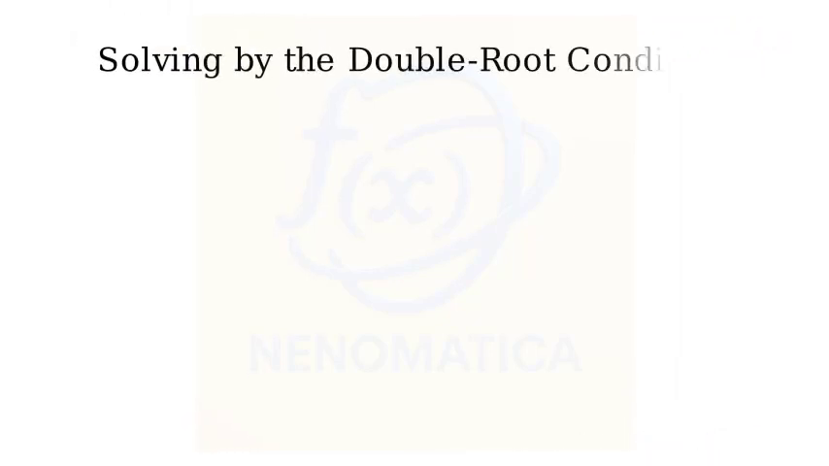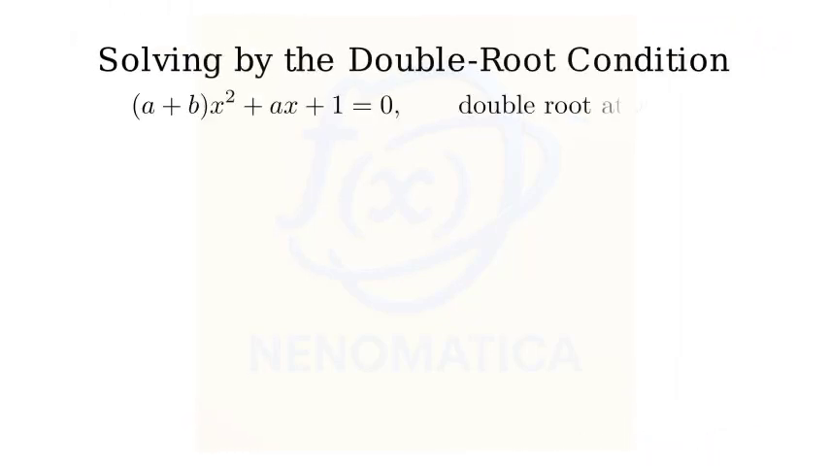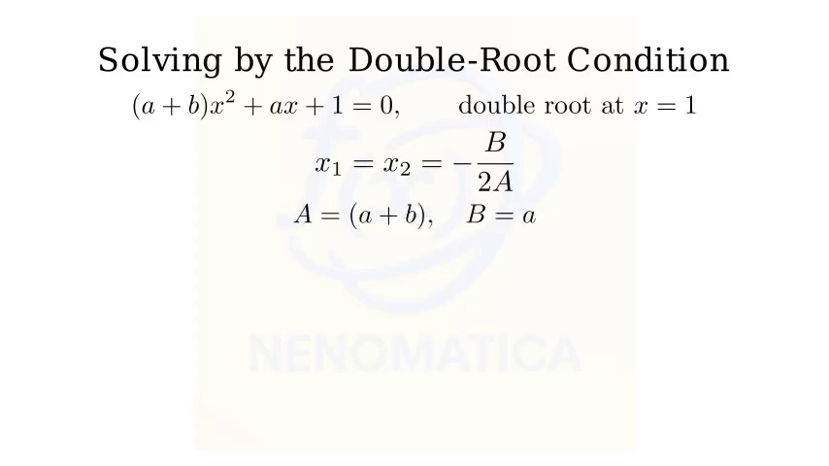Example: we will solve for a and b, given that the quadratic (a plus b)x squared plus ax plus 1 equals 0 has a double root at x equals 1. We will follow the textbook algorithm exactly. Use the double root formula. Derive the first linear relation, verify the root by substitution for the second relation, and then solve the two linear equations.